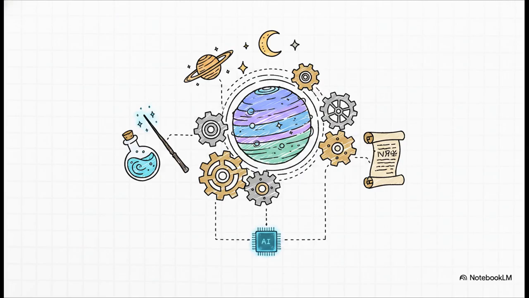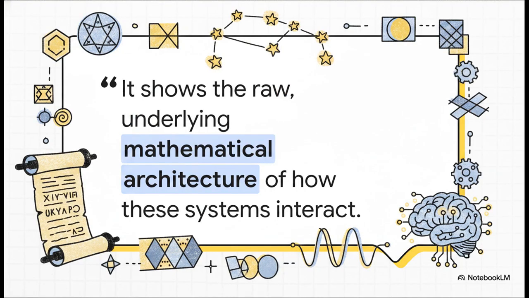And honestly, on a purely creative level, if you didn't want to analyze the real world, this engine would be an absolute game changer for generative world building. It could mathematically construct entirely fictional universes, build unbelievably complex magic systems, or generate lore and prophecies where the history, the language, and the stars are all inextricably logically linked by the AI. Because the AI processes all of these ancient concepts not as magic, but as neutral, structured data, it wouldn't just tell you a story. It would show you the raw underlying mathematical architecture of how these systems interact.